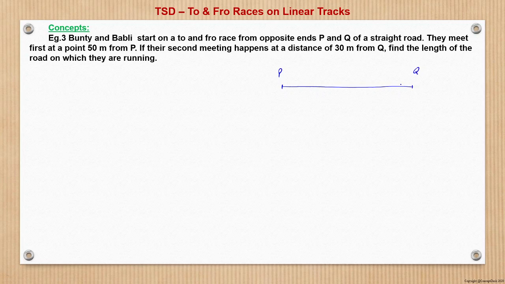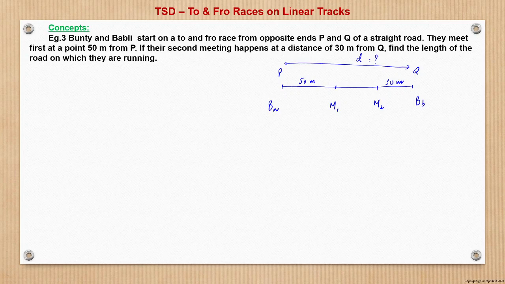This is P and Q, a straight road. Let's say Bunty BN starts from P, and Babni, that is BB, starts from Q. They meet first at a point 50 meter from P. So let this be the first meeting point M1, right? And the second meeting happens at a distance of 30 meter from Q, this is M2. So this has been given as 50 meter and this as 30 meter. Let us assume that the total distance is small d, and we have to find d.